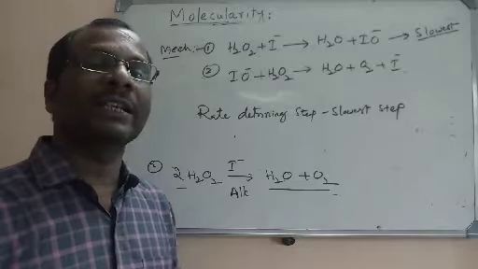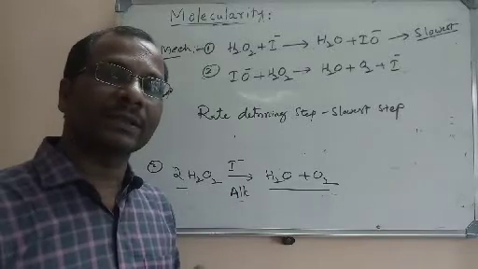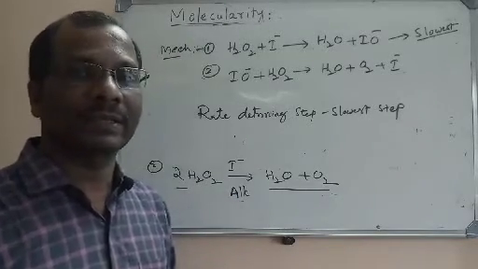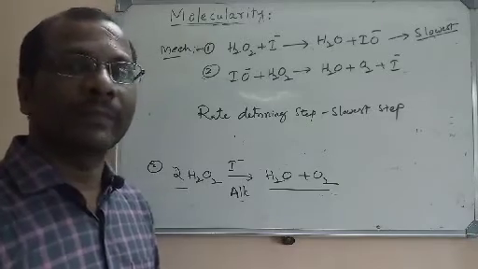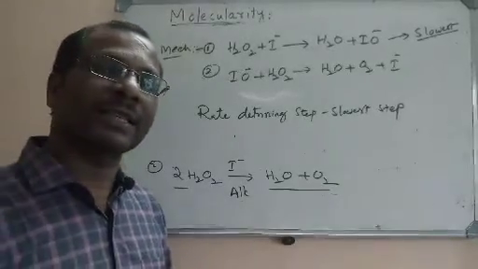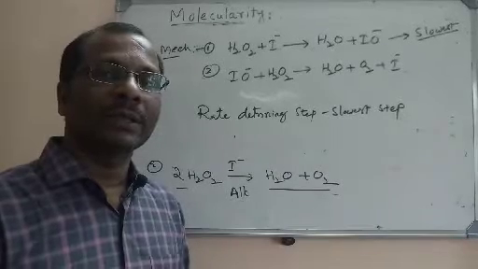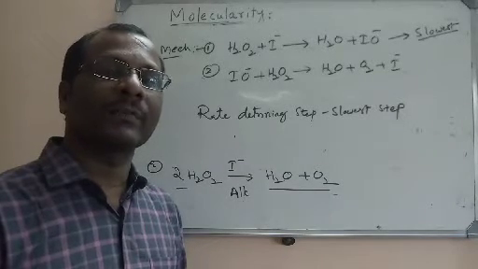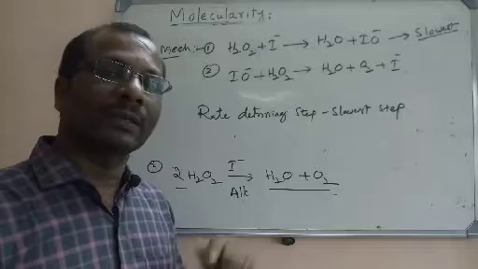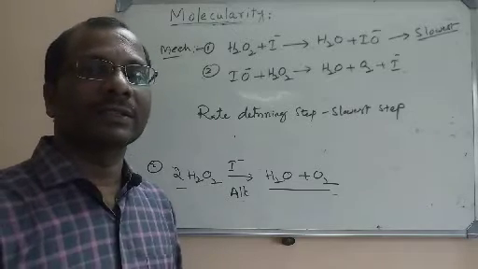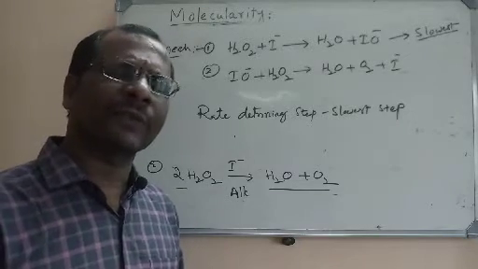So rate determining step is nothing but the slowest step in the chemical reaction. So this is all about the molecularity. Molecularity is a theoretical value, and elementary reactions have the molecularity. There is no molecularity for complex reactions.